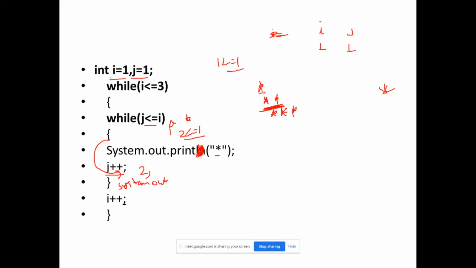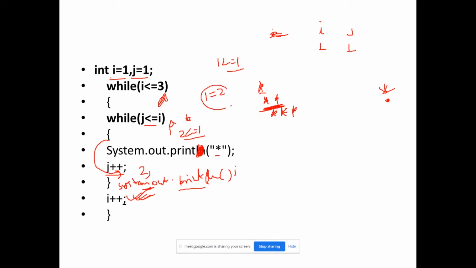Because after printing stars for a row, I have to change the line, so I will write here println, right? So this will change the line. Okay, so line is changed and cursor is here, right here. So it will go back to here again. It will increment i plus plus, because after printing, this line of code was written, i plus plus, so i value will be 2, right?